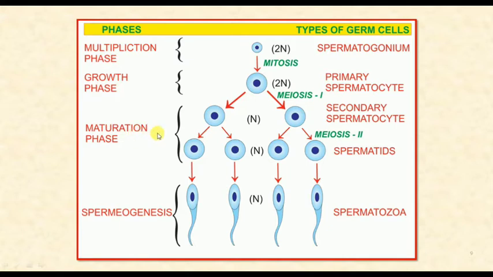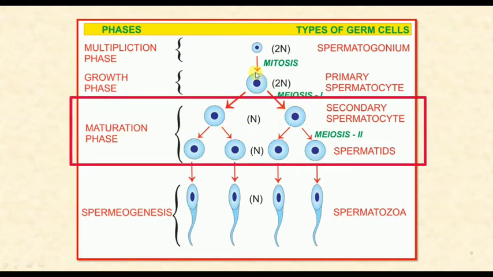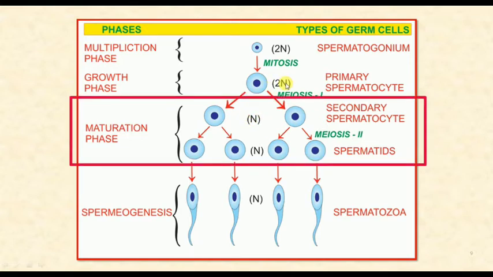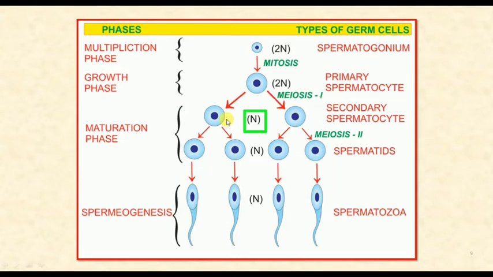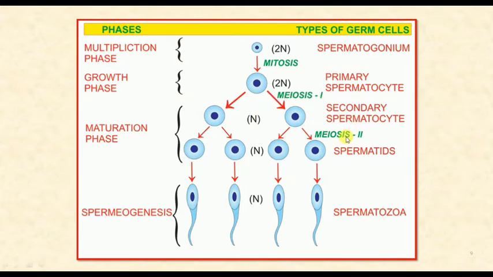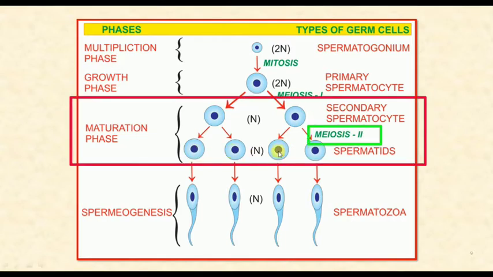After the growth phase, there is a maturation phase during which the primary spermatocytes undergo first meiotic division, which is a reductional division. That's why a diploid primary spermatocyte divides to form two haploid secondary spermatocytes, which contain half the number of chromosomes, that is 23. These secondary spermatocytes then divide by second meiotic division, and four spermatids are formed.